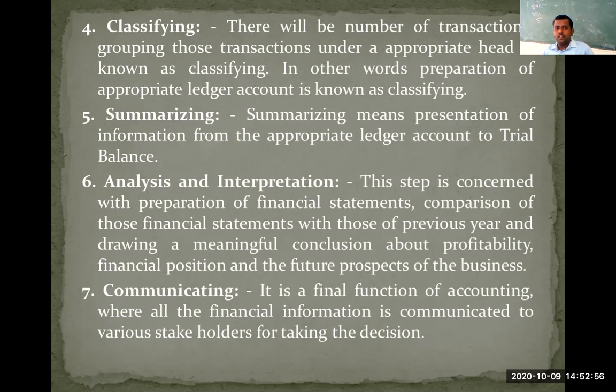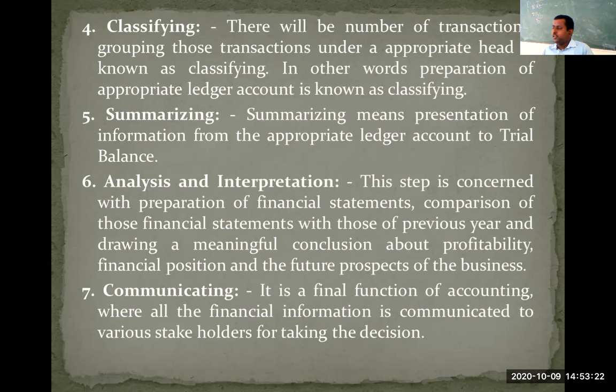Classifying is nothing but bringing together all similar kinds of transactions at one place, or in other words, grouping those transactions under an appropriate head, like salary account, wages account, purchases account, sales account. In salary account, all salary related transactions are to be recorded. In wages account, all wages related transactions.